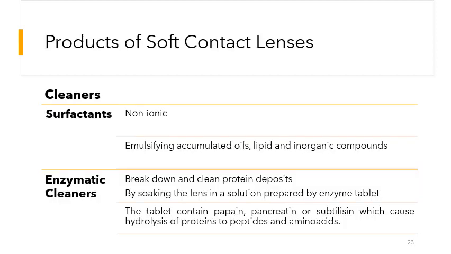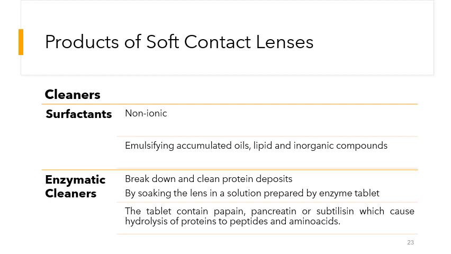Soft contact lenses. Firstly, we have the cleaners. The cleaners may be surfactants or enzymatic cleaners. The surfactants are basically ionic in nature. These surfactants emulsify the accumulated oils on the contact lenses, lipids and inorganic compounds, and eventually clean the contact lenses of these kinds of substances.